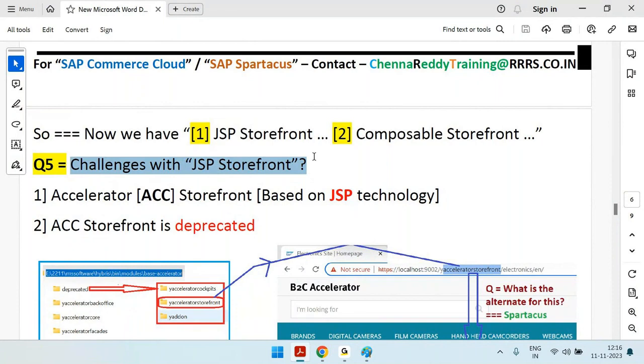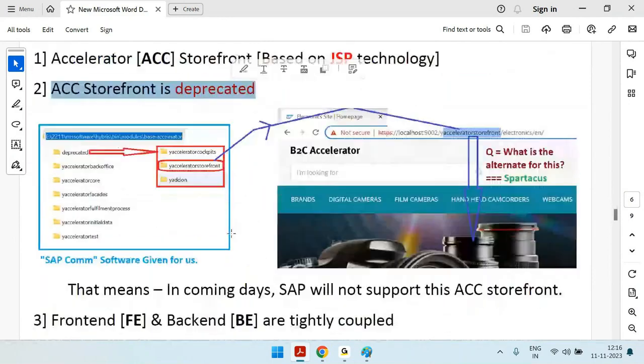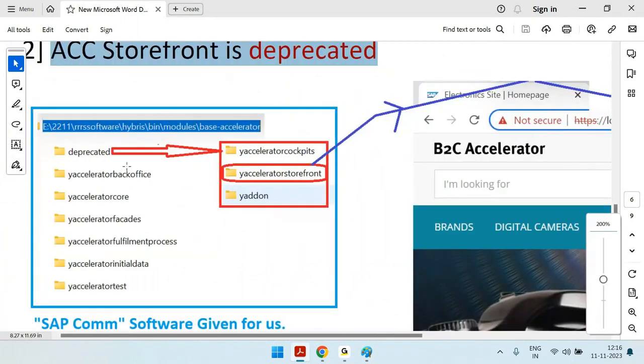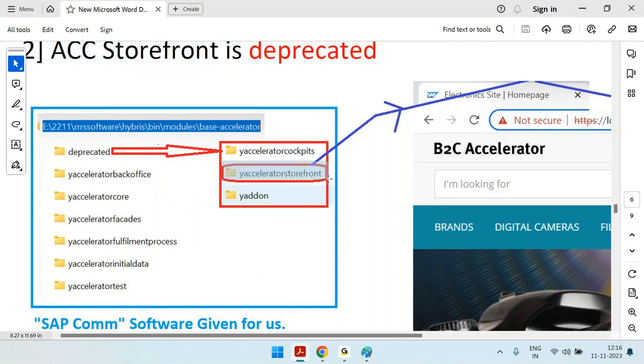So the first challenge is that the JSP storefront, also called the accelerator storefront, is a JSP technology, which is server-side technology. That means things happen on the server side, which may cause some performance issues, and it is already deprecated from SAP's point of view. If you see the software also, this is the JSP storefront, and it is already in the deprecated list.